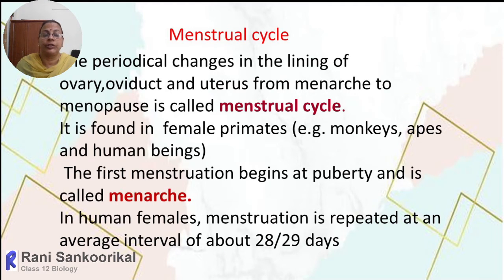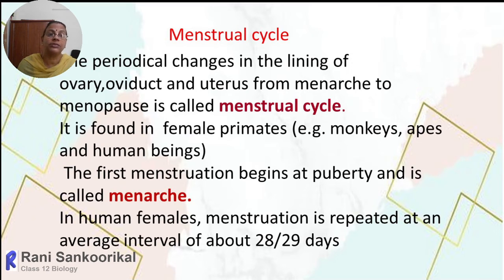And that periodical cycle repeats every month from menarche to menopause. It is mainly seen in the female primates. Primates means apes, monkeys, and human beings. During this period only, the female will be sexually active. In that period only the ovary will produce the ova, and only at that time are there chances of fertilization. And if fertilization occurs, a pregnancy also can take place.